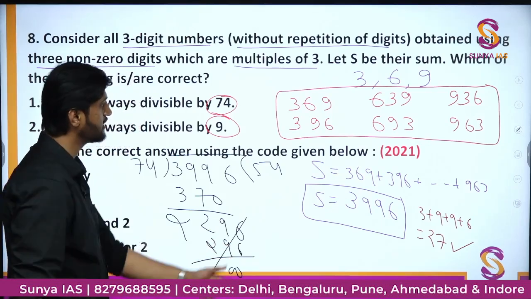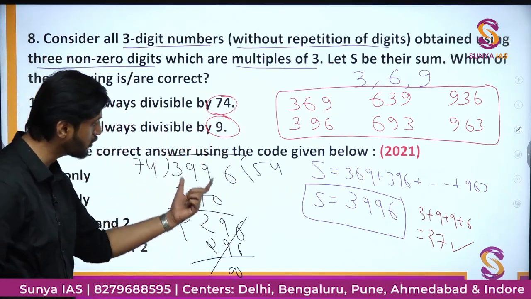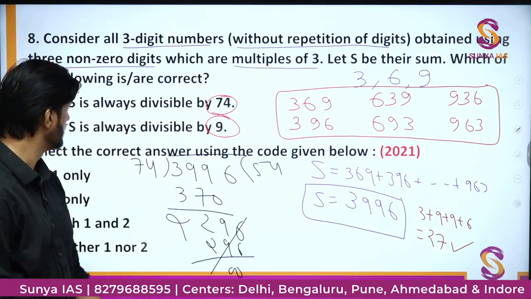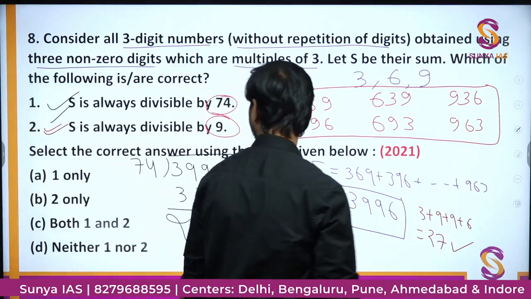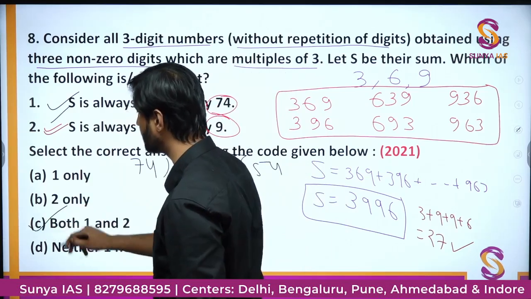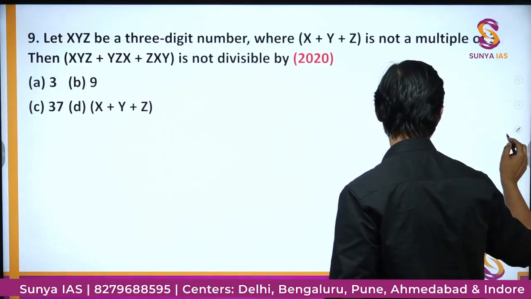So yes, it is also divisible by 74. That we verified by actually dividing the number by 74. So sometimes you have to do that also. So in this we can say both statement 1 and statement 2 are correct. So we have option number C as the correct option. Moving on to question number 9.